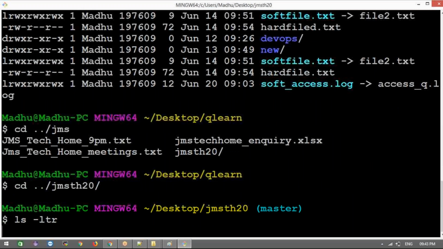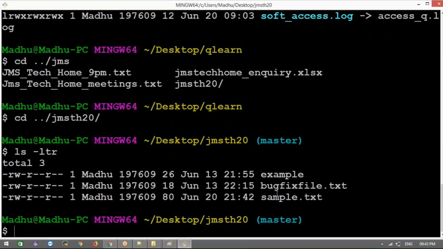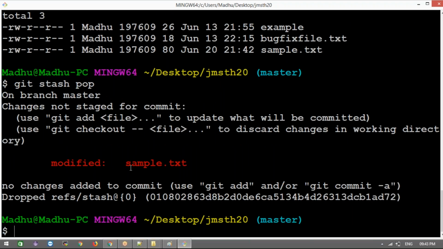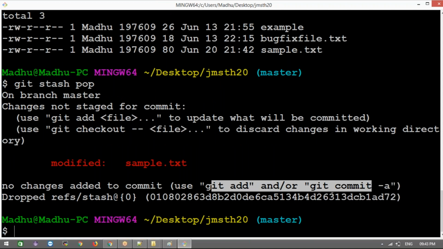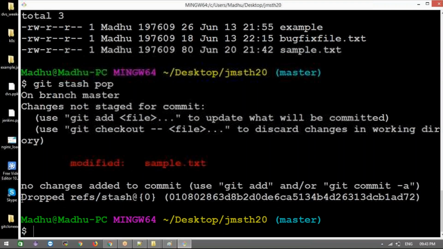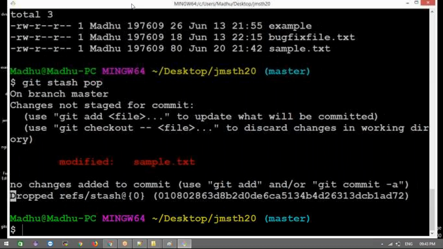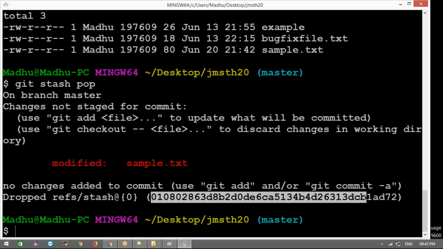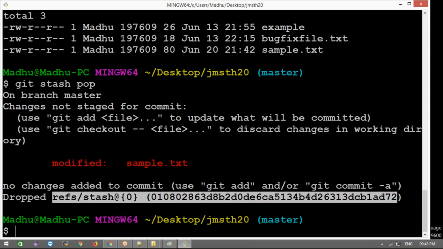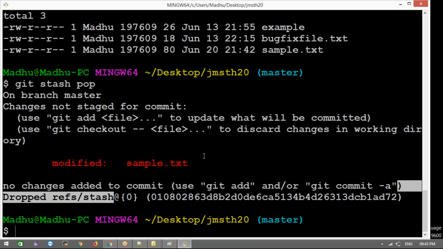Now I don't know how many files I modified, which file I left, and I just apply git stash pop here. Okay, it will say that you left here and no changes added in the commit, git add to do and git commit if you want, and dropped where you dropped here, you drop from this commit ID, and then it will give the complete information about the commit ID also. Okay, and the reference and stash, this is the stash ID. This stash ID it will give.